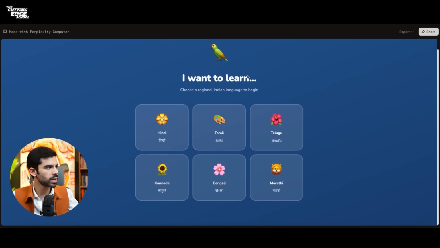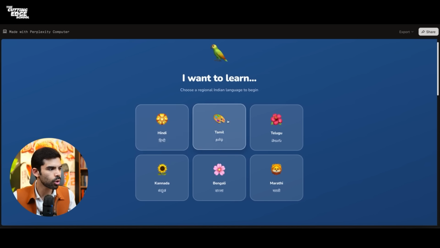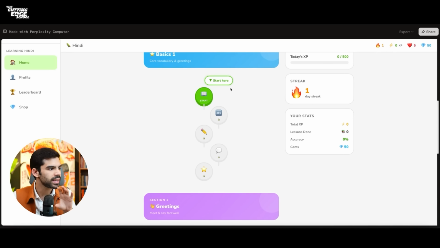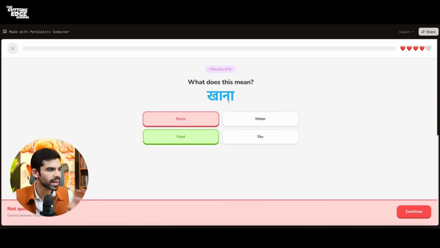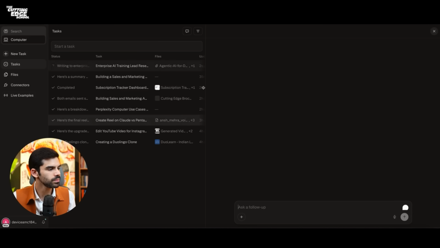This clone was created by Perplexity Computer again, and it went to Duolingo, took all the screenshots, and created the entire clone. This entire thing has been created by Perplexity Computer.